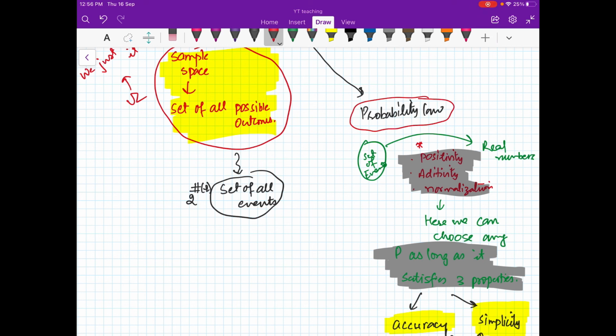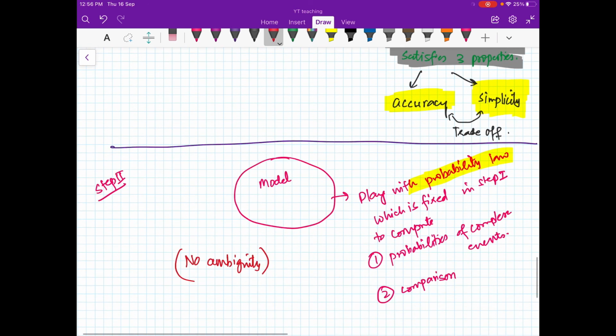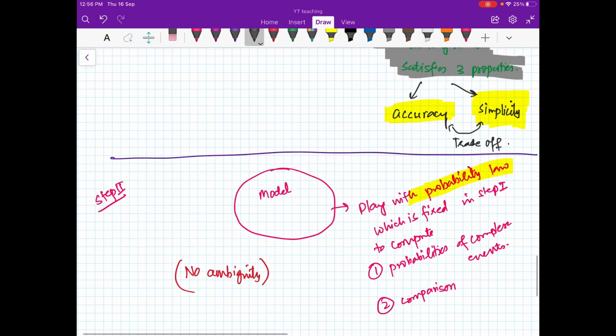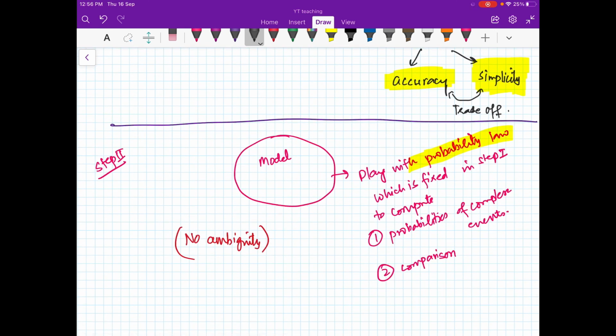So I think this picture should be clear in your mind, that this is what we are doing in our whole probability course. For the next few videos we will be defining our probability law, and then we will be doing the calculations. We will be manipulating that probability law to compute probabilities of complex events. We will make some comparisons and things like that. So this is the task for our next few videos.